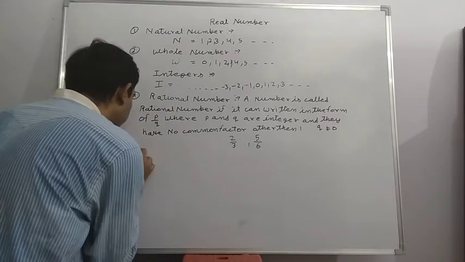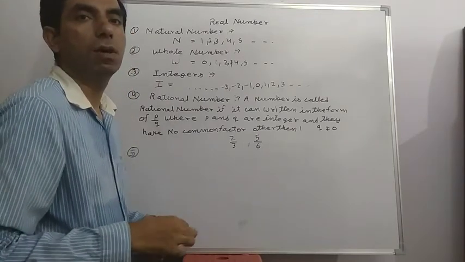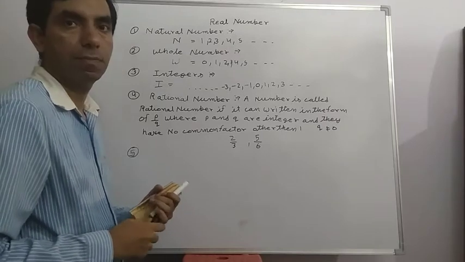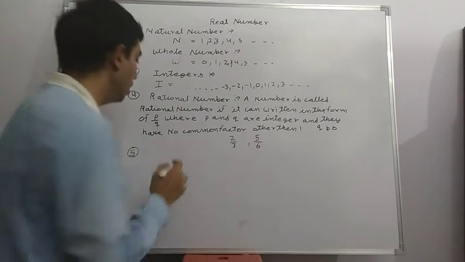Irrational number. Irrational numbers are not any different from the definition. It is the same: if it is not rational, then it is called irrational.